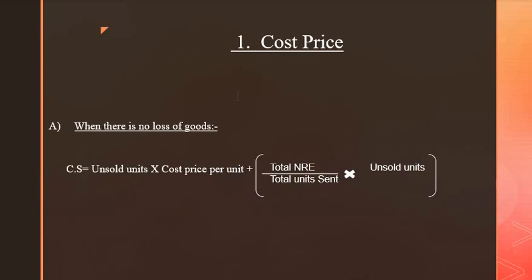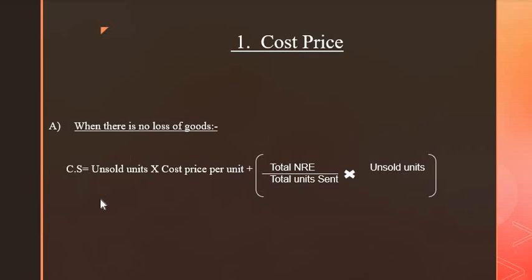Now when there is no loss of goods, what is the formula that is used for calculation of consignment stock? Consignment stock is equal to unsold goods into cost price per unit plus total NRE divided by total units sent into unsold units.